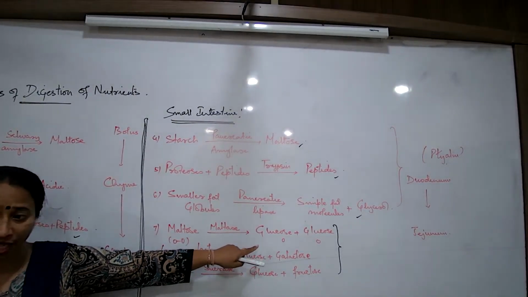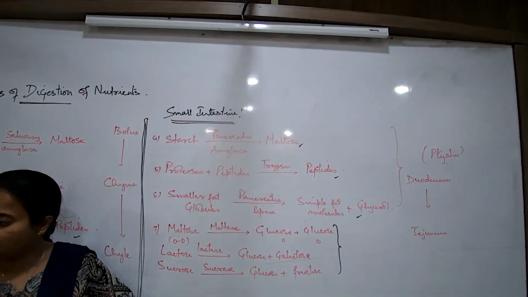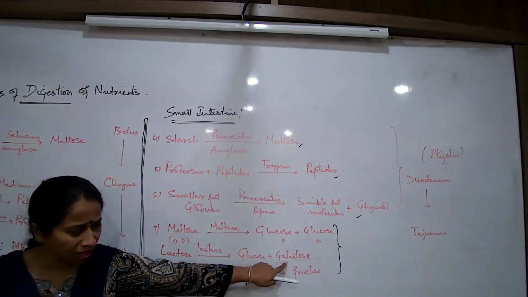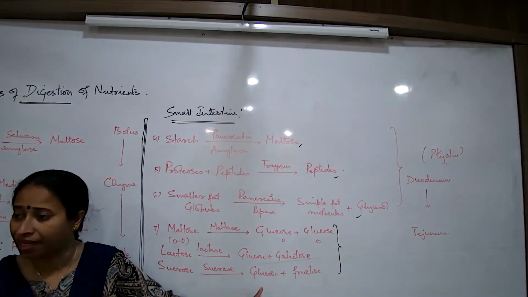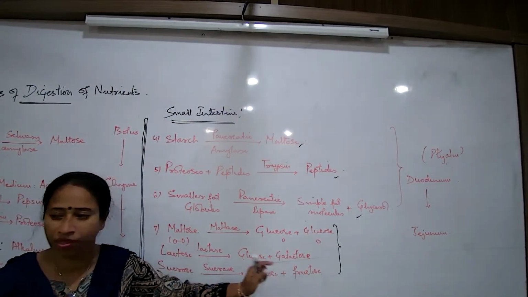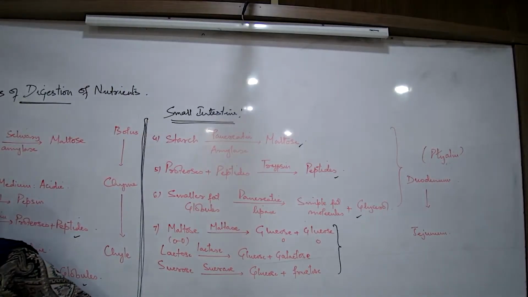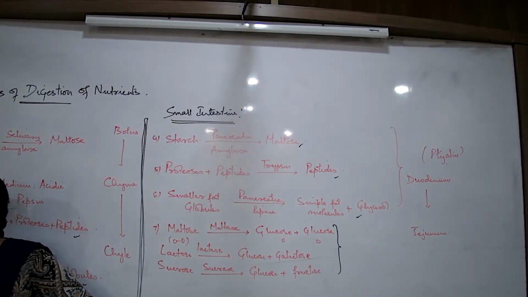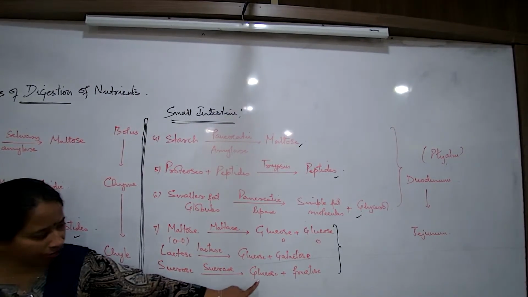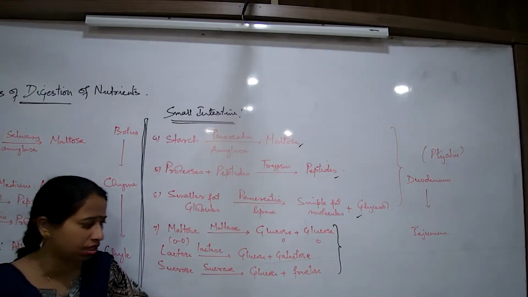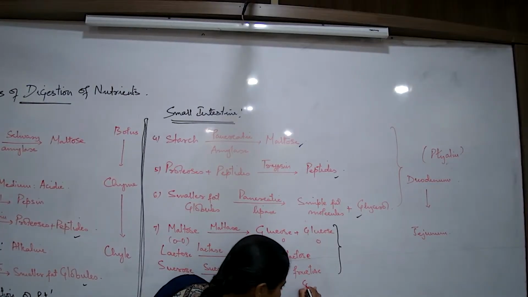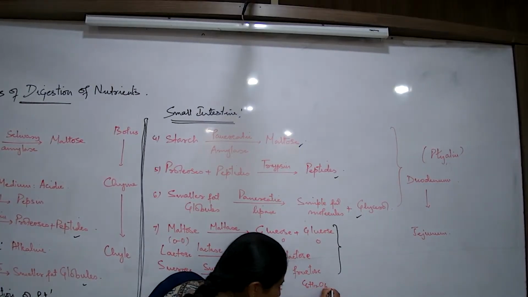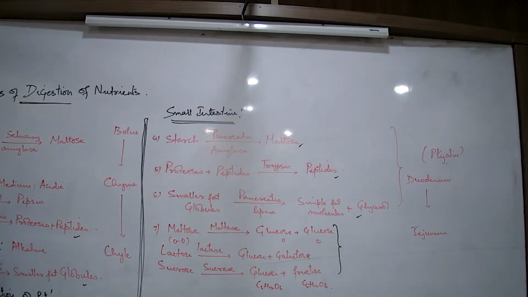But when a question comes in your paper, name the simplest form of carbohydrate digestion, are you supposed to write galactose? Are you supposed to write fructose? No, glucose ही लिखना है, क्यों? Because they will again get converted into glucose. The galactose and the fructose and glucose का chemical formula same है. If I talk about this C6H12O6, इसका भी formula है C6H12O6 and इसका भी formula है C6H12O6. Only the orientation is different. Otherwise, they are the same.